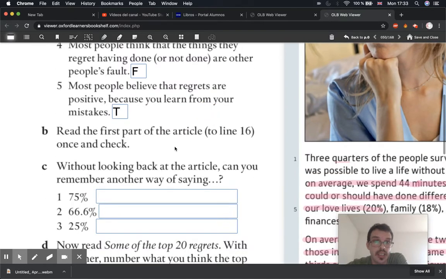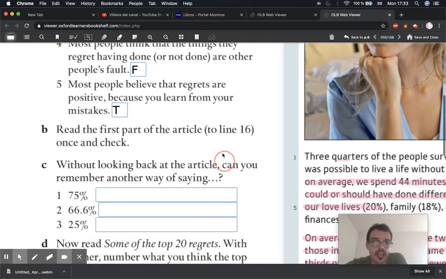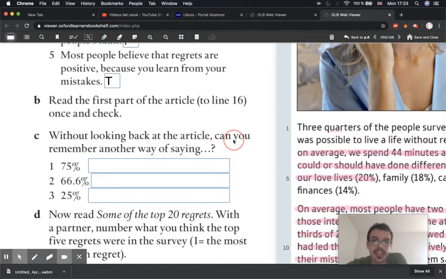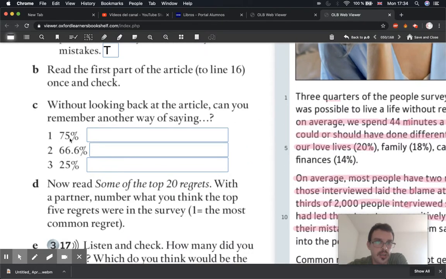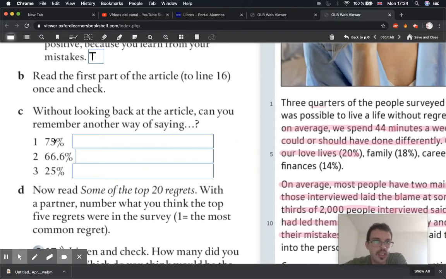Okay, good. So a little thing now. In the text, they had a lot of statistics. So we're going to look at ways in the article of expressing quantities without saying a percentage every time. We say things like a half, a quarter, a third. So we'll just find examples of this in the text.